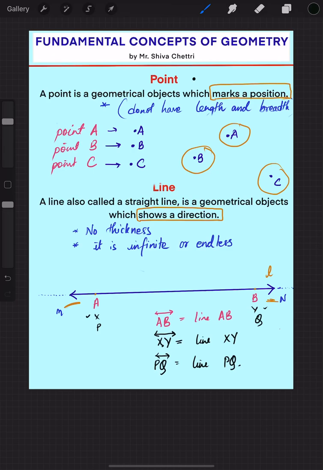And a line has no ending point. I told you that it is infinite or endless. So another point you can mention here is that it has no end point. The reason it has no end point is that it is infinite or endless. It keeps on extending, so it has no end point. If it had an end point, then it would end at some point, right? But it doesn't end. So this is all about a line.